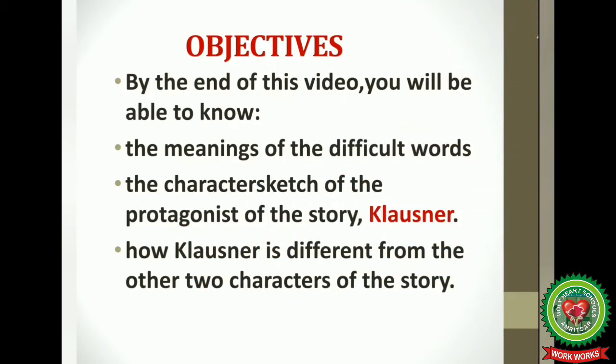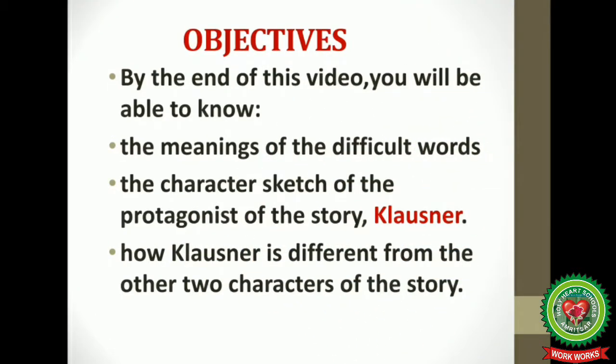The objectives of this session are: by the end of this video, you will be able to know the meanings of the difficult words, the character sketch of the protagonist of the story, Closeness, and how Closeness is different from the other two characters of the story. And who are the two other characters of the story? Dr. Scott and Mrs. Saunders.